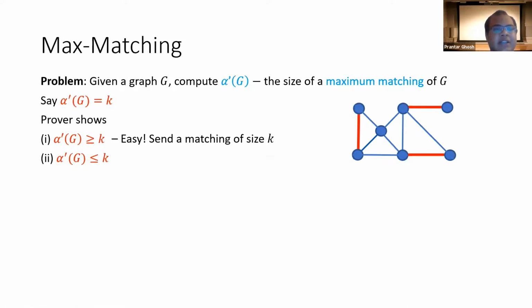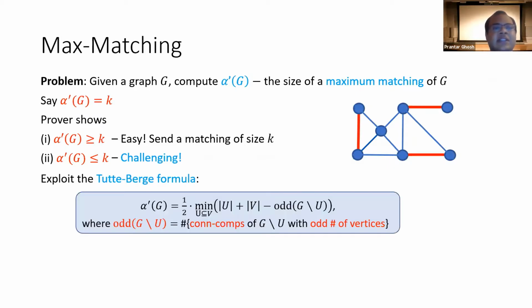But proving that it's at most k is actually challenging. And for this, we use the Tutte-Berge formula, which says that the maximum matching size is half of the minimum of |U| plus |V| minus odd(G minus U), where the minimum is taken over all vertex subsets U. And odd(G minus U) is basically the number of odd connected components of the induced subgraph G minus U. So this is the formula.